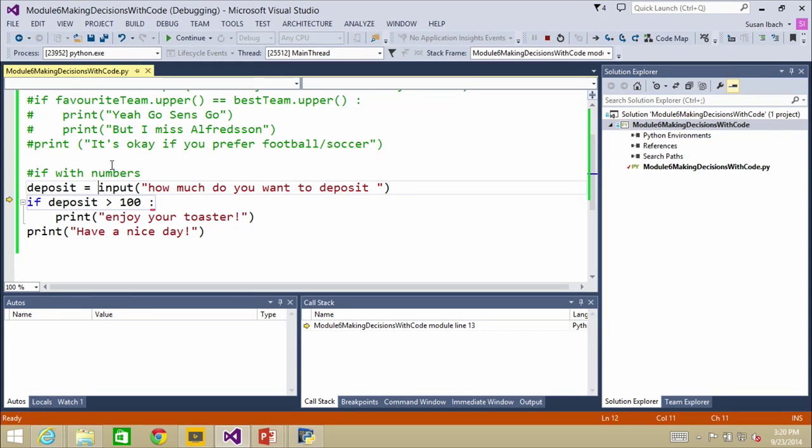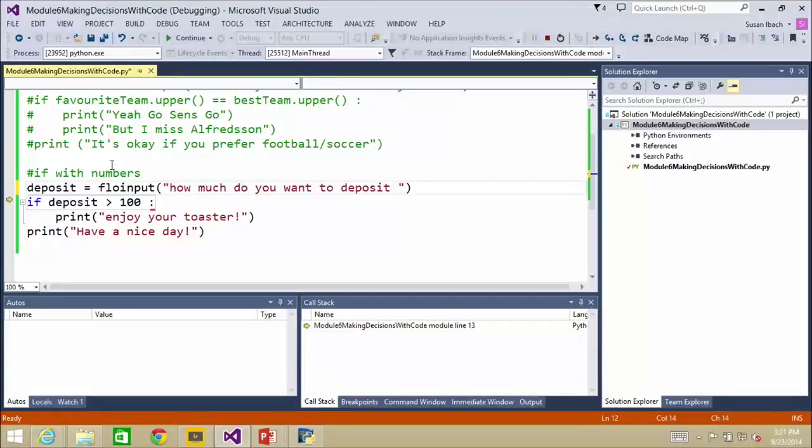Right, so we have to think back 2 modules now. And it's funny how we were like, man, 5 modules in, I've got to go back 2 modules. This is getting hard on the brain. But there was that float function, and I'm going to get fancy here. I'm actually going to do it. This was actually suggested by somebody in the Q&A. Yeah, a lot of people saying, why don't you just convert it to a float right away when you get it back? And the answer really is, it just depends on your level of comfort. I know a lot of people, especially people that are new to programming, seeing the two things happen at the same time will cause them to be thrown for a loop.